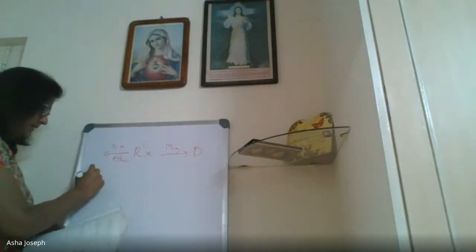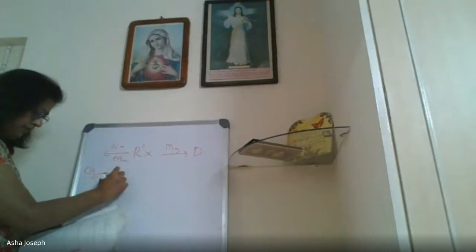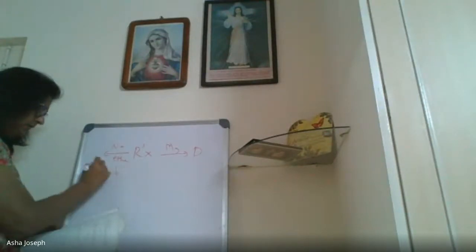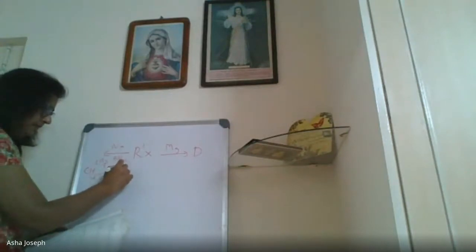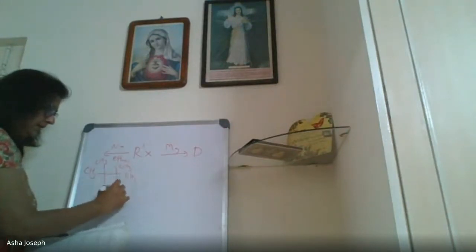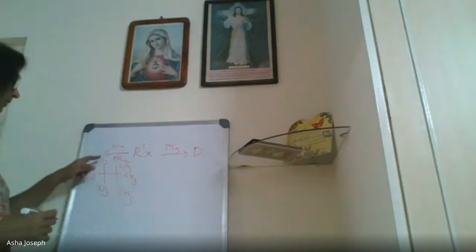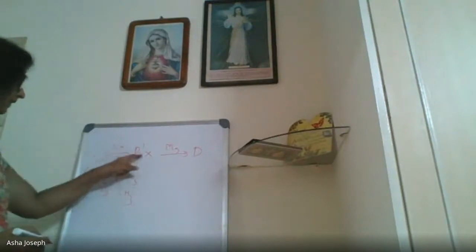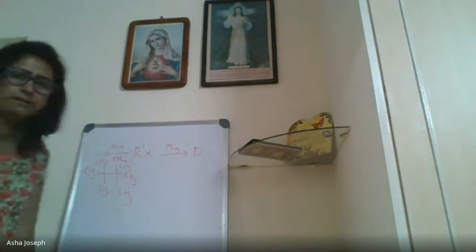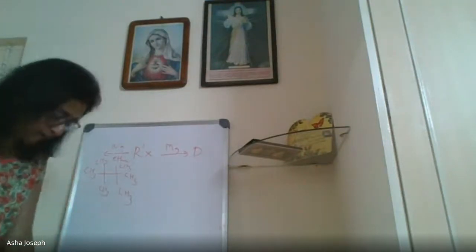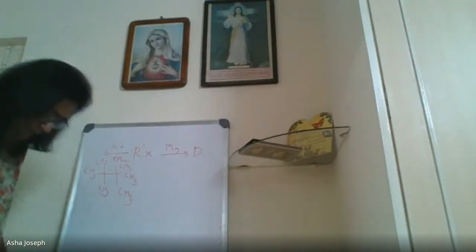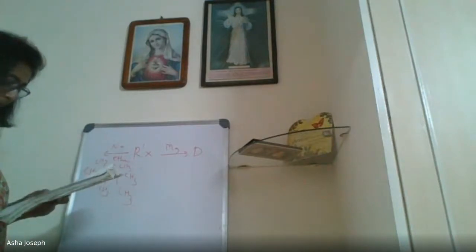I am writing the compound, like this they have shown. CH3, CH3, CH3, CH3, CH3. This compound you will get when R dash is reacting with the sodium. That is given in the question. And you have to identify D and E.